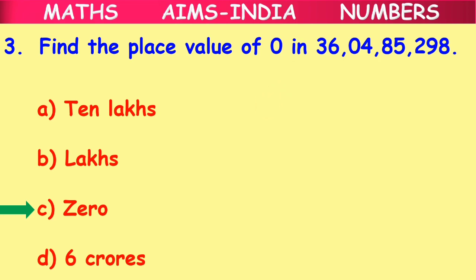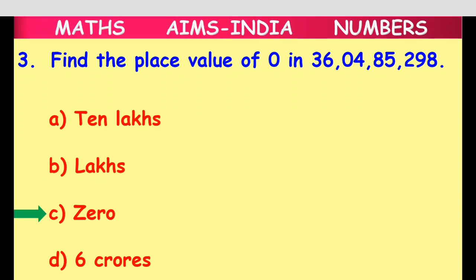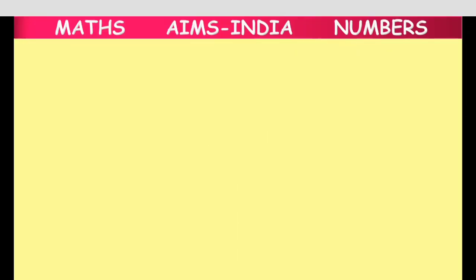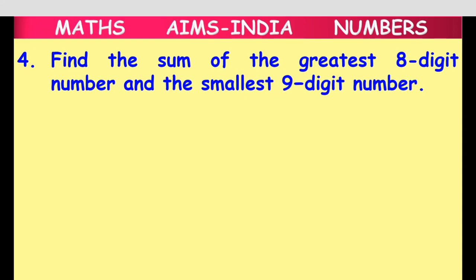You know, for further questions also, whenever the place value of 0 is asked, no matter whatever the number is and no matter in which place 0 is, always remember that the place value of 0 is always equal to 0. Clear? Moving on to the next question.